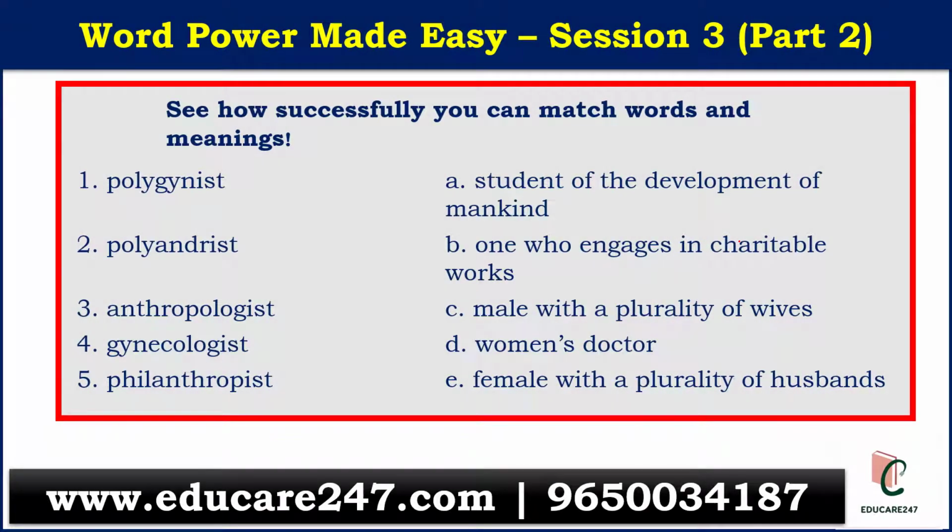The final match the column we have now. First is polygynist. So who is a polygynist? We had these two words, polygynist and polyandrist. One with plurality of wives will be termed as polygynist, and one with plurality of husbands will be termed as polyandrist.